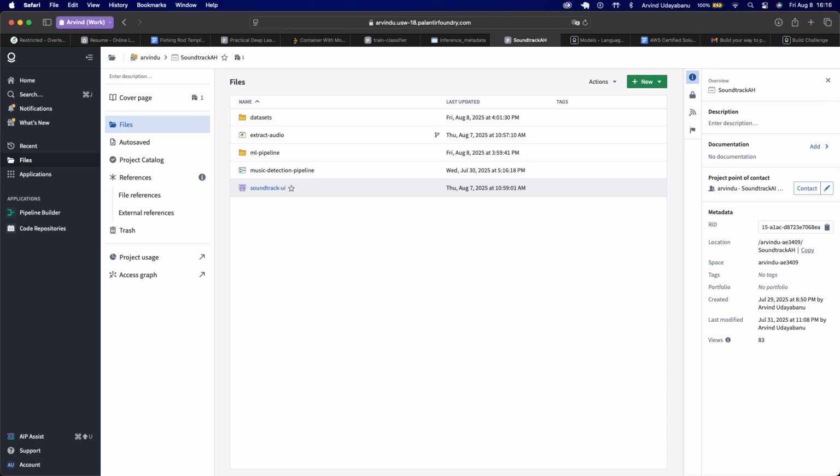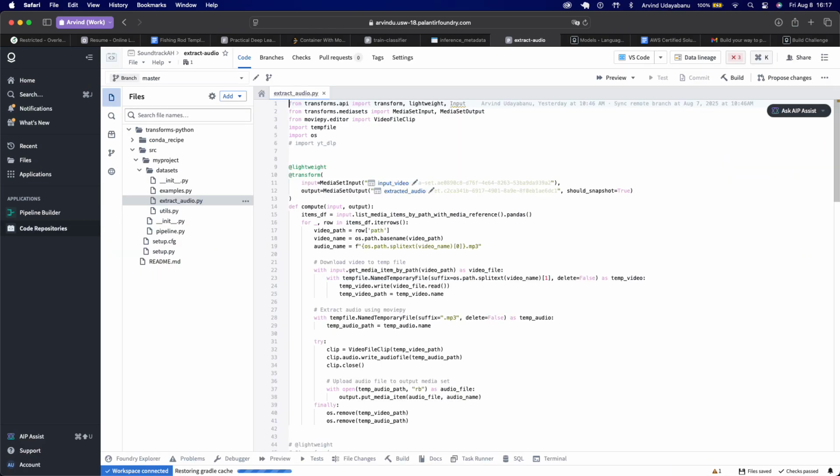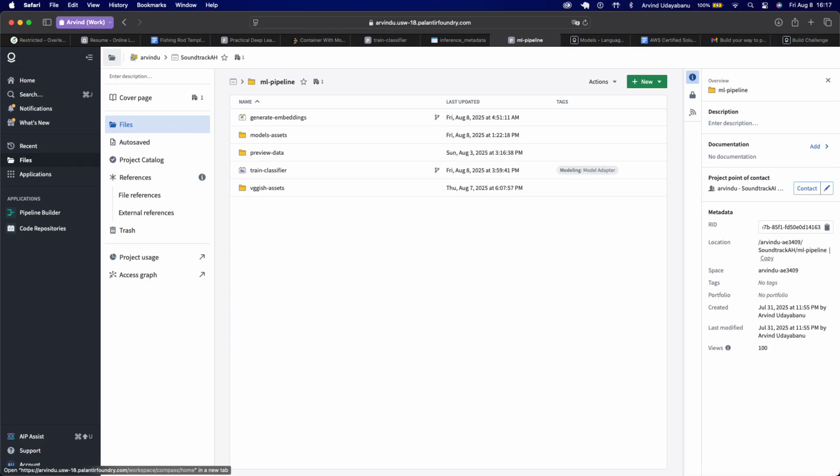So today I'm going to demonstrate this music identification system that I built using Palantir Foundry, which takes video input and automatically identifies background music using comprehensive metadata from songs. The key challenge of this project was building it entirely offline since Foundry has no internet access. I'll get into more of that later.